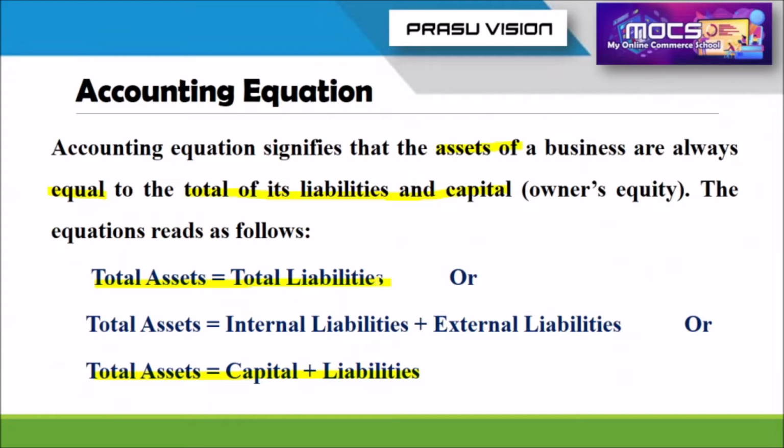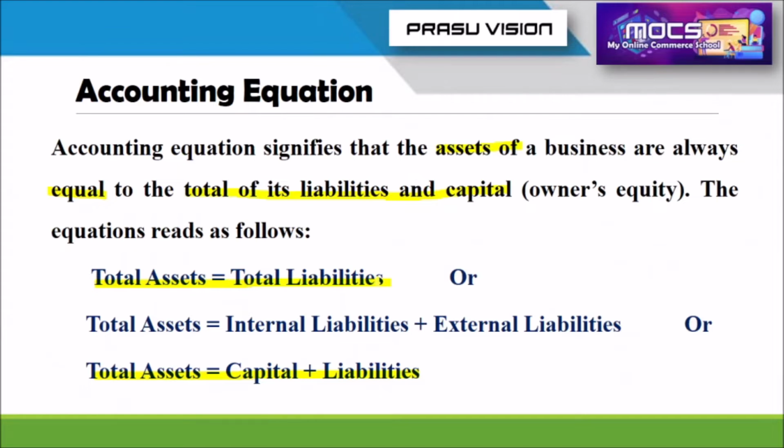We are recording the transaction from the point of view of a business, not from the point of view of an owner. So remember, we are recording the business transaction by imagining that they are the transactions related to the business firm. There, what is an asset?